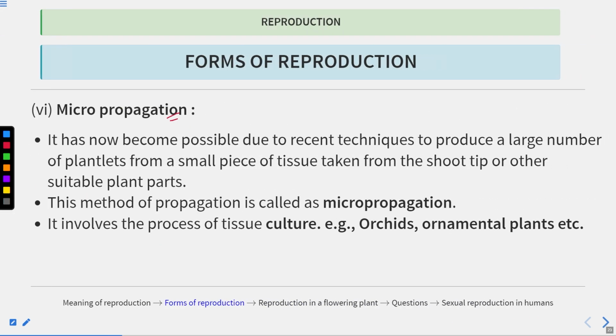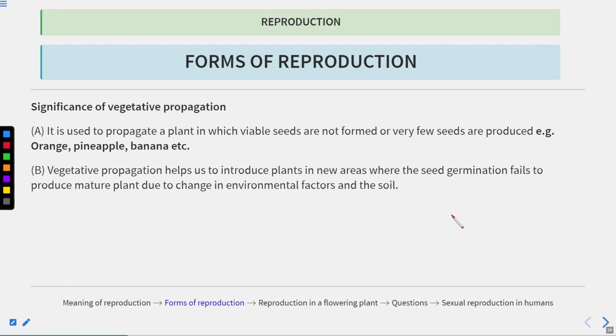Next is micropropagation. It has now become possible, due to recent techniques, to produce a large number of plantlets from a small piece of tissue taken from the shoot tip or other suitable plant parts. This method of propagation is known as micropropagation, and it involves the process of tissue culture. This is done in orchids, ornamental plants, and some other plants. Clear?